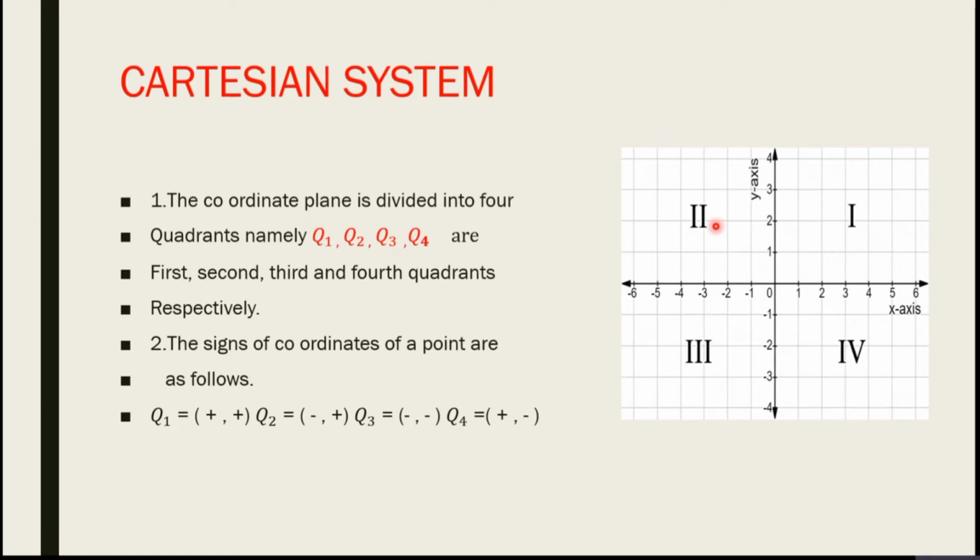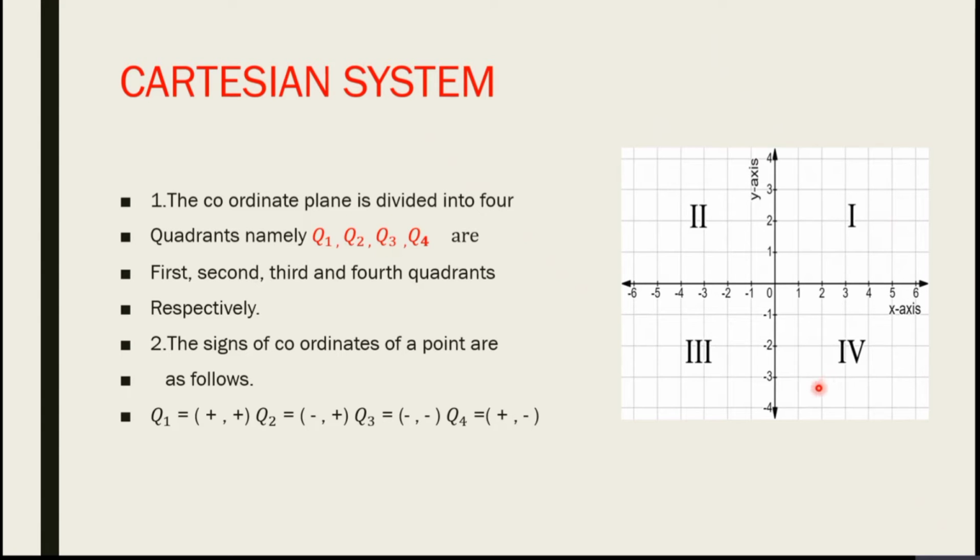Next, the signs of the coordinates of Q2 are minus, plus, that is x less than 0 and y greater than 0. Third, the signs of the coordinates of Q3 are minus, minus, that is x less than 0 and y less than 0. Fourth, the signs of the coordinates of Q4 are plus, minus, that is x greater than 0 and y less than 0.